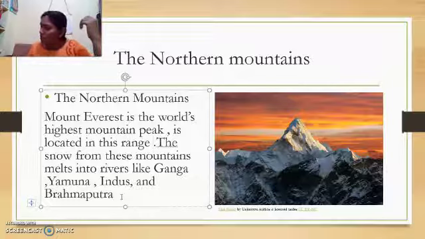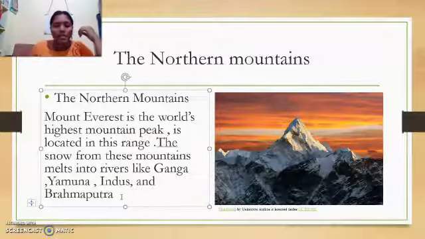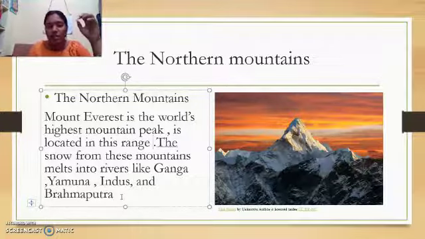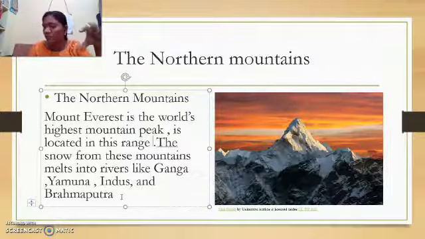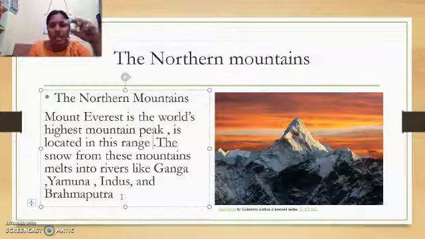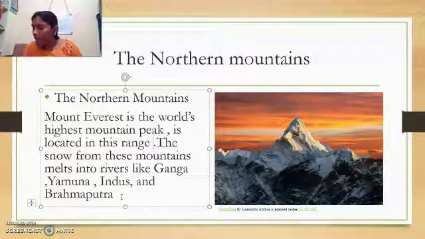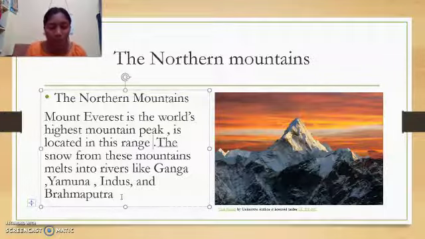So here, page number 235, see the topic, the northern mountains. The Great Himalayan Range, the world's highest mountain range, runs along the northern part of India. Mount Everest, the world's highest mountain peak, is located in this range. There are several mountains. Among them, Mount Everest is the highest peak. And the Himalayas are an important physical feature of India.